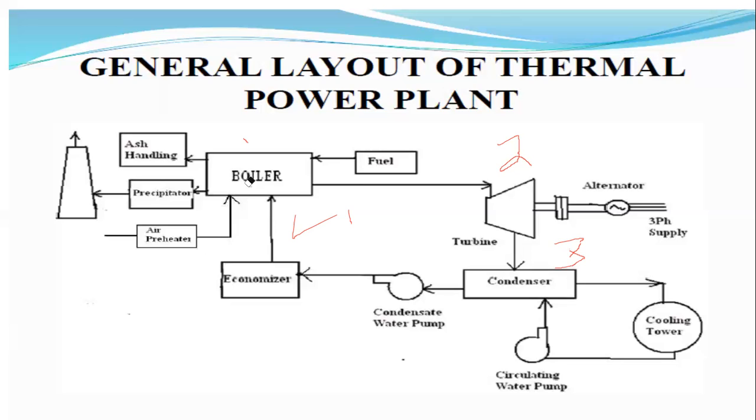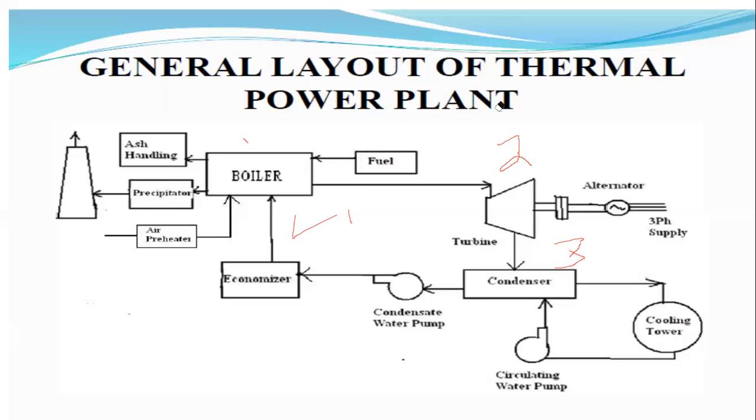Next, coming to the turbines. What are the inputs for the turbines? The input for the turbine is the steam energy. By using the steam energy, the turbine blades are rotated. By rotation of the turbine blades, the mechanical energy is generated. That mechanical energy is given to this alternator.